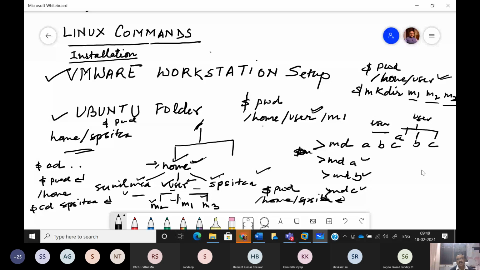तो उसके बाद अगर मैंने डायरेक्टरी एक क्रिएट करी with the name m1, so that directory I can create with the use of mkdir command. Then next command we have used is cd, change directory, and then whatever directory I have created with the use of mkdir, that is m1, with the use of cd I have moved inside m1. So when I gave cd m1, I moved inside m1. After that, once again, if I check pwd, I am getting the path /home/user/m1. Why? Because I have moved inside m1.